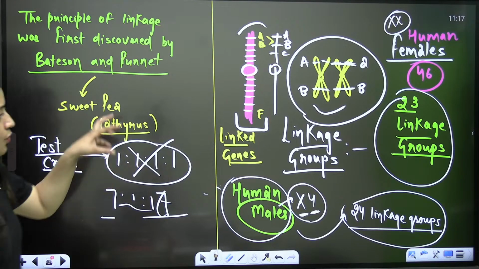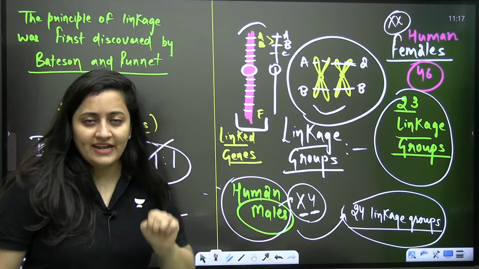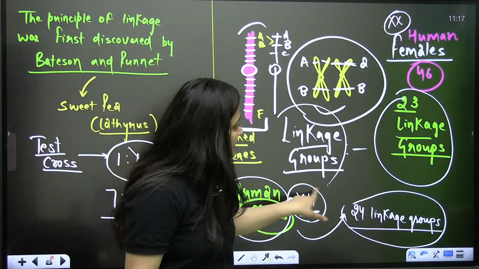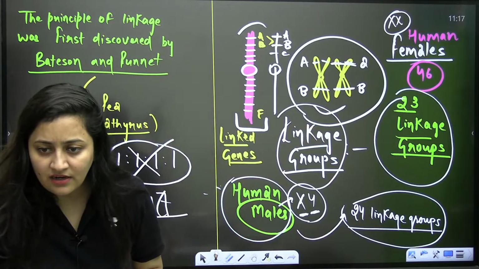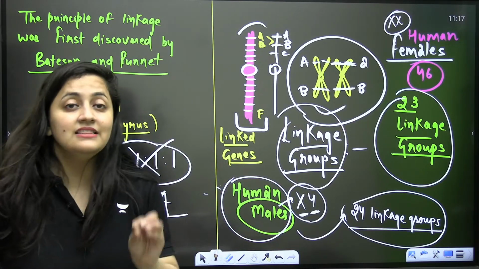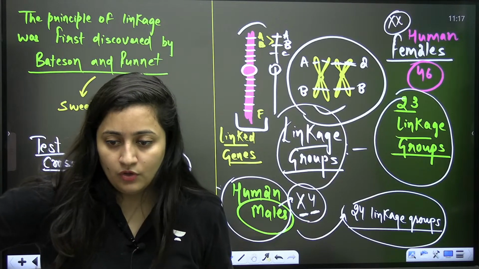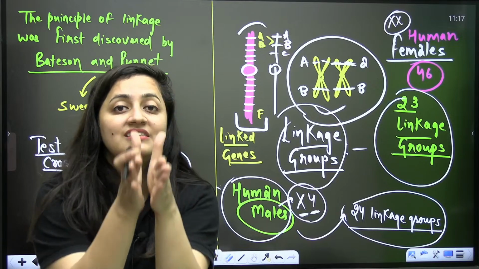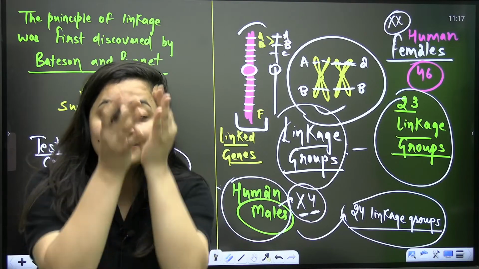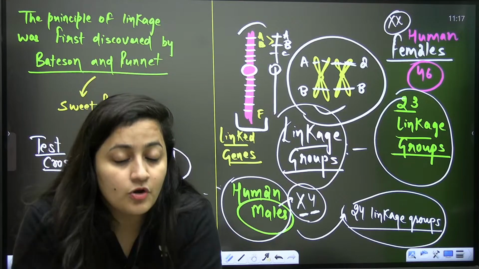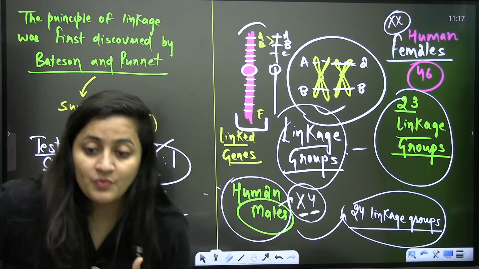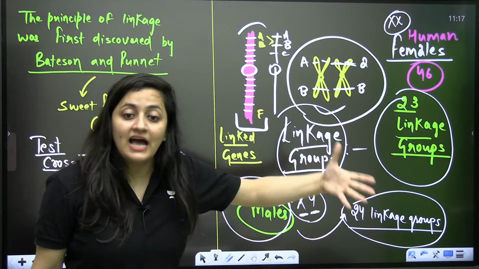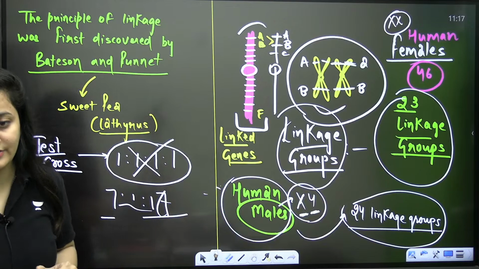Is that clear? So what is linkage? What is the meaning of linked genes? What is the meaning of unlinked genes? And what is the meaning of linkage group? Is that clear? Yes or no? If still there is any doubt, do let me know. Sahiti, I'm repeating this. A pair of chromosomes having same genes makes one linkage group because the information is ultimately same. But in the case of males, because it is XY, X will have different genes and Y will have different genes. That's why 24 linkage groups are there.